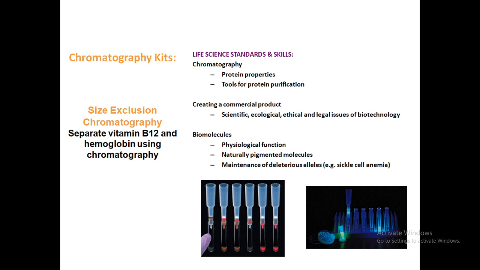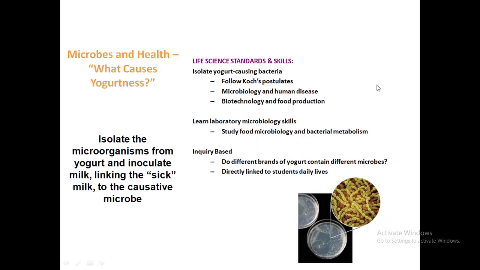You can find out sickle cell anemia. This is a very beautiful example. While using the chromatography kits, you are able to understand size exclusion, like separating vitamin B12 and hemoglobin using chromatography. This is a classic example of this tool.